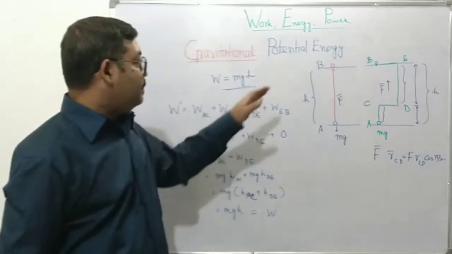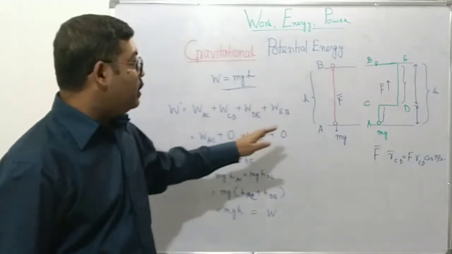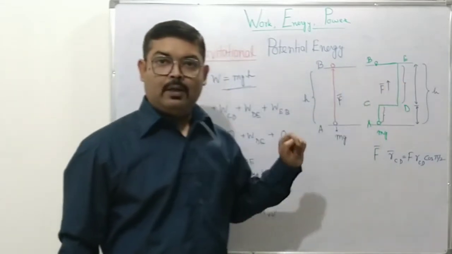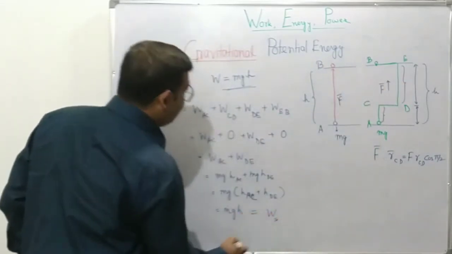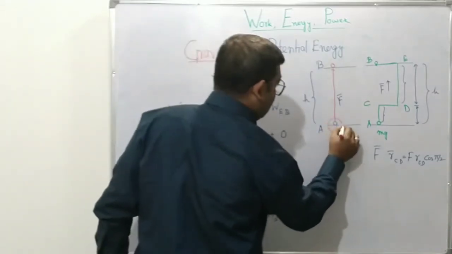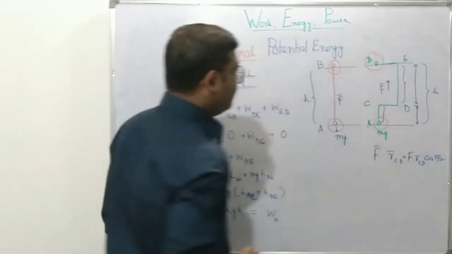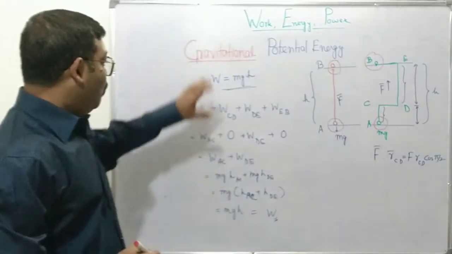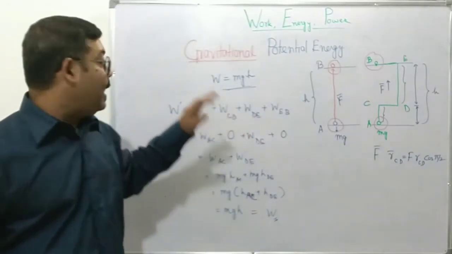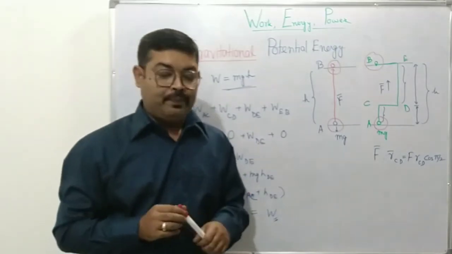So what we have seen is that work done against the gravitational field or against the gravitational force does not depend on which path we have taken. Whether we have taken a straight line path or we have taken a zigzag path, we get the same amount of work done. It only depends on where the object started and where the object ended up, in both the cases. So work done against the gravitational field depends only on the initial and the final position, which is very important to know.